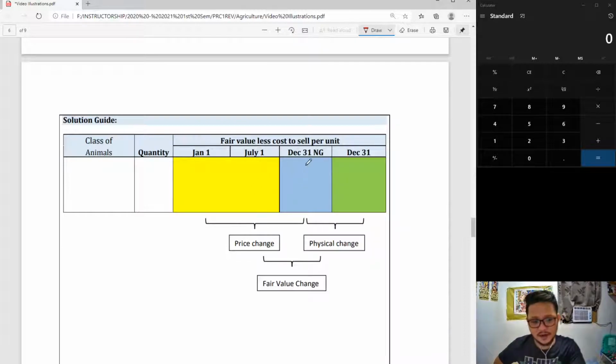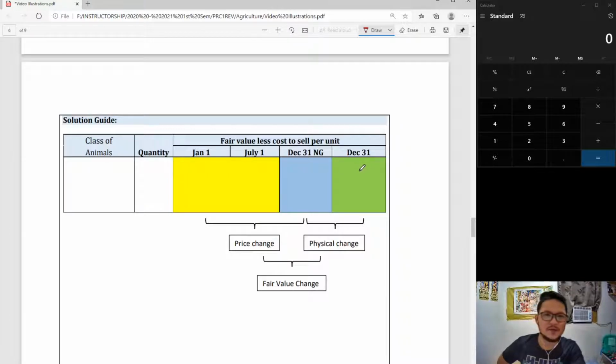This blue area here is for no growth December 31. Why do we have two December 31 columns, sir? Relax. Because price change is also required, right? And if you remember earlier, we solved the problem for price change by assuming there is no growth. So for the January 1 cows that are 2 years old, you would also look for the fair value on December 31 for a 2-year-old, in order for you to identify whether there was a price change for 2-year-old animals. So that's the blue column for no growth December 31.